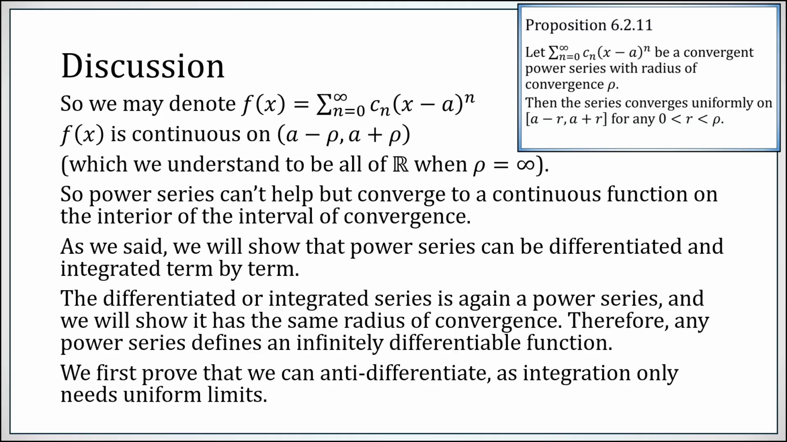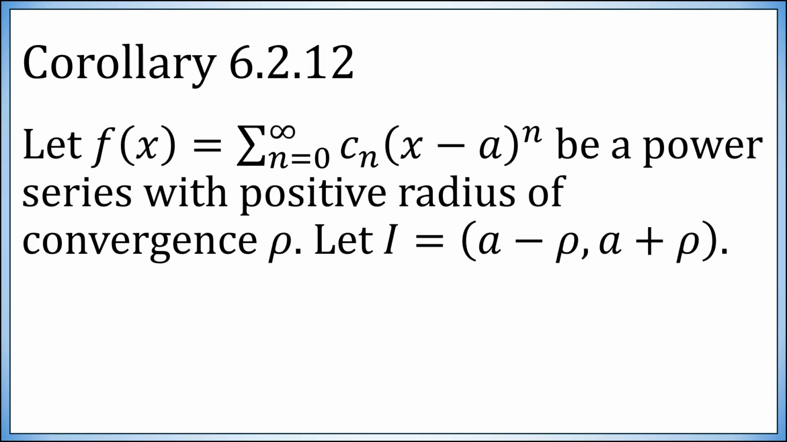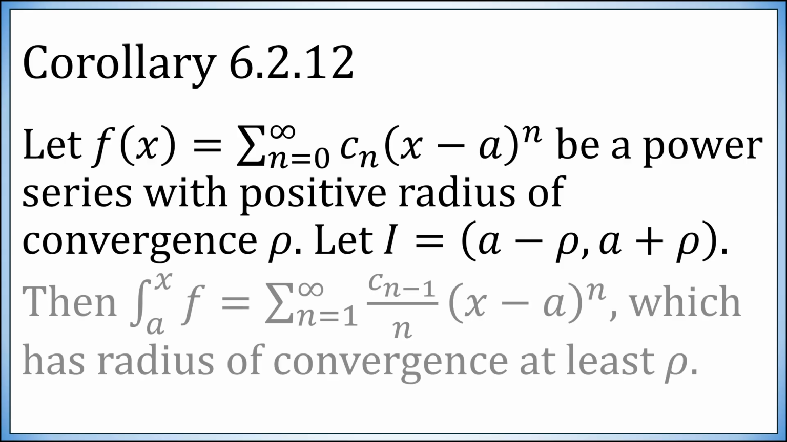First, we have to prove that we can anti-differentiate. As integration only needs uniform limits, this is the easier task to handle. Corollary 6.2.12. Again, let f of x denote our power series with a positive radius of convergence rho. Let I be the interval from a minus rho to a plus rho. Again, if rho is infinity, this is understood to be the entire real number line.